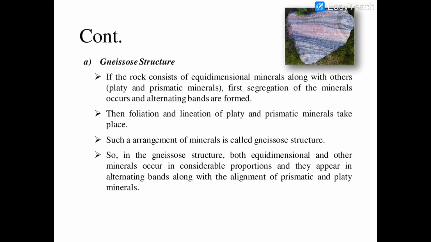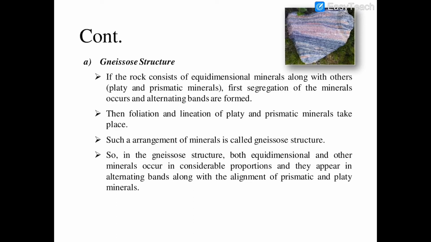If the rock consists of equidimensional minerals along with others, that is platy and prismatic minerals, first segregation of the minerals occurs and alternating bands are formed. Then foliation and lineation of platy and prismatic minerals take place. Such an arrangement of minerals is called gneiss structure. What happens in case of gneiss structure? In the rock, all kinds of mineral shapes exist, equidimensional minerals as well as platy and prismatic minerals.